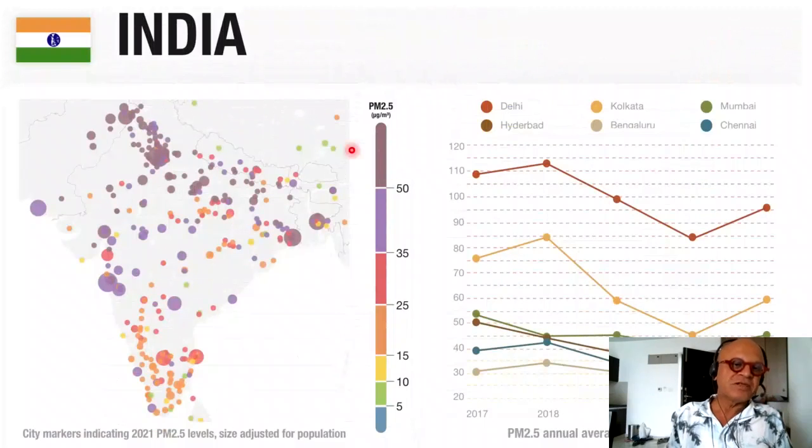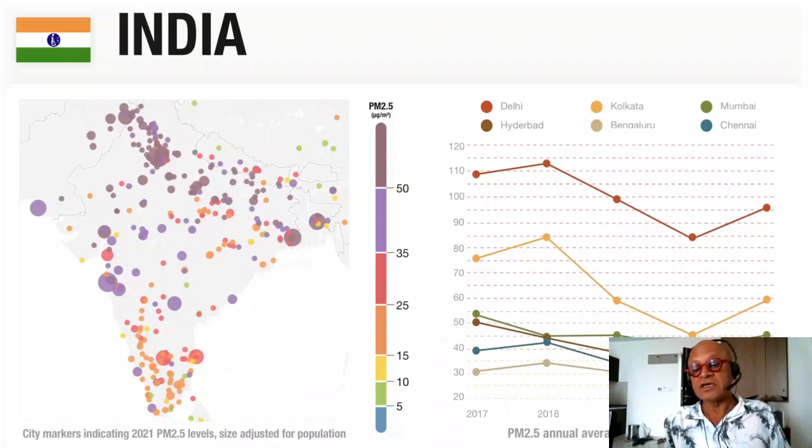India, zooming in from South Asia and Central Asia into India, you can again see more clearly Delhi is a nightmare. Mumbai, which people think is clean, is not good at all. Pune, Bengaluru is a little bit better than this, but still not very good. Chennai down here also pretty bad.